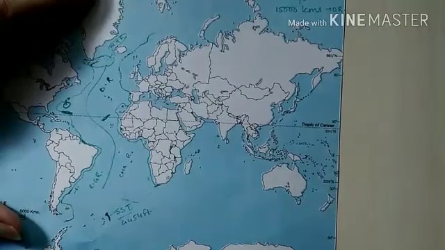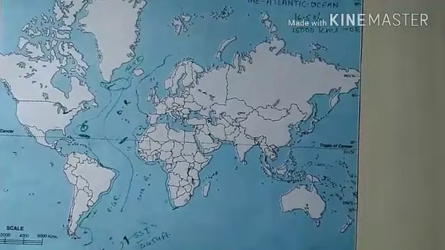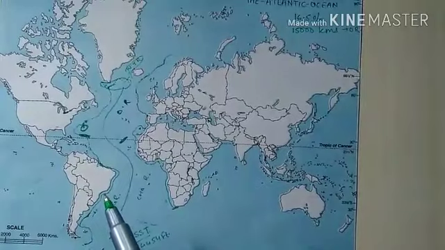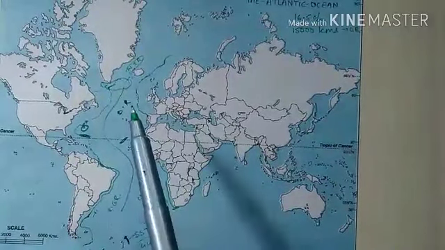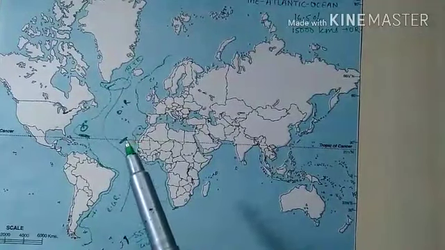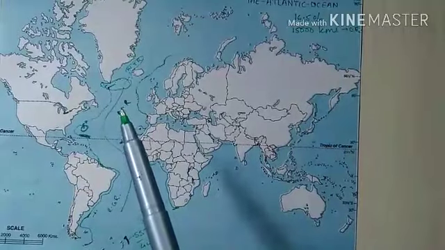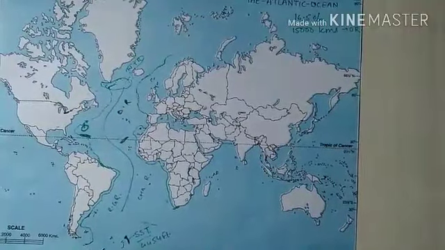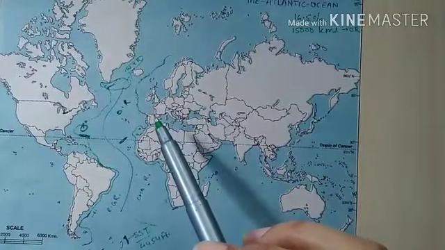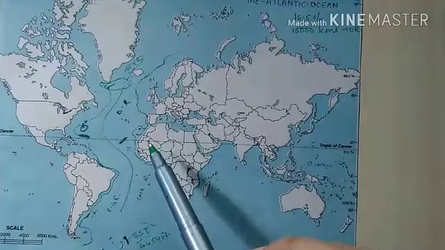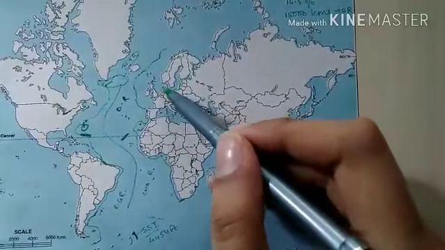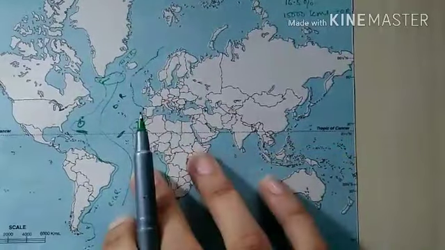Now we will look into marginal seas. Now the South Atlantic Ocean is characterized by the absence of marginal seas. On the contrary, the European and American sides of the North Atlantic have a number of broad and extensive marginal seas. Okay, so the first marginal seas we will have on the European side: Baltic Sea, North Sea, Mediterranean Sea.